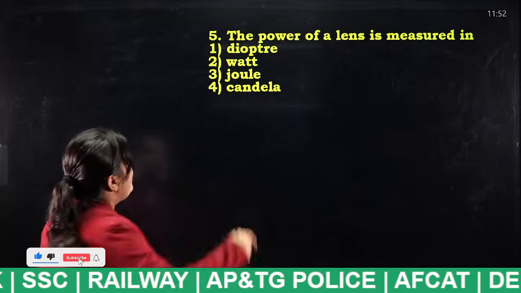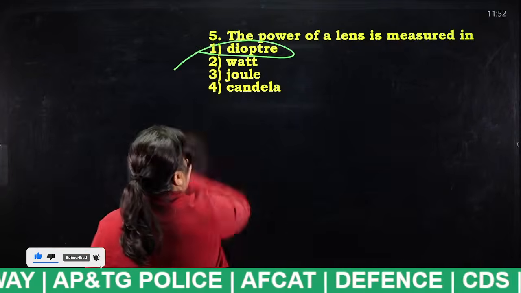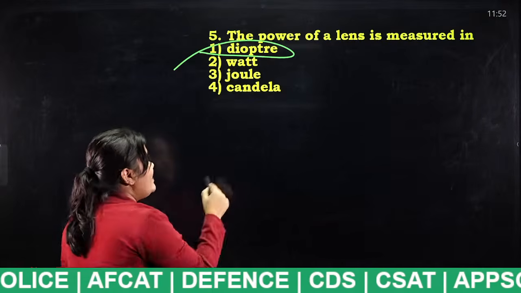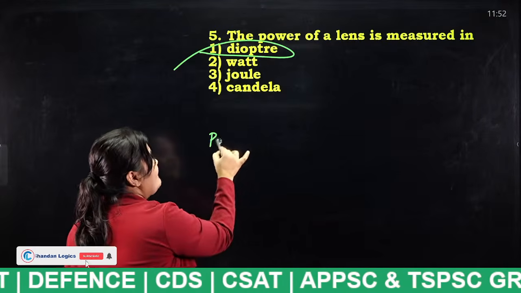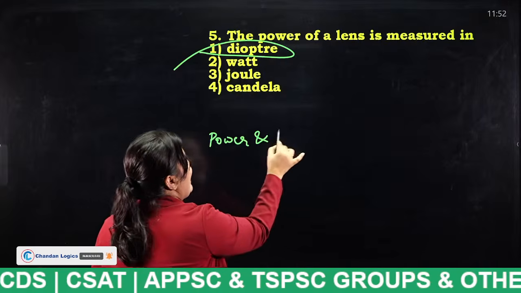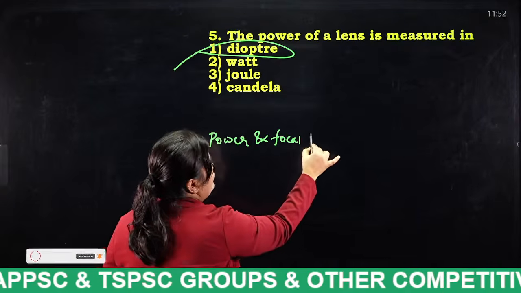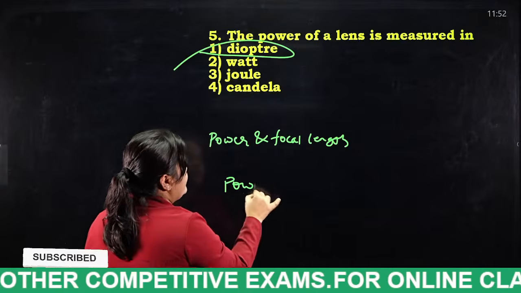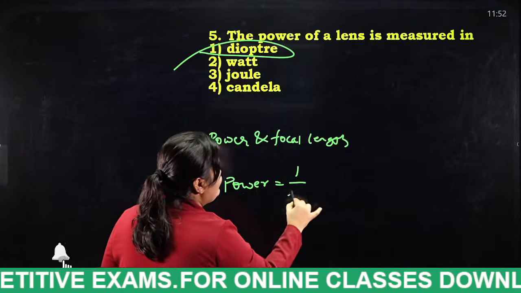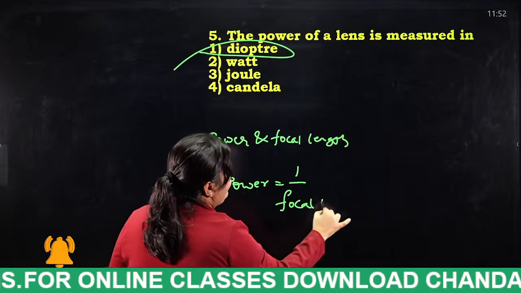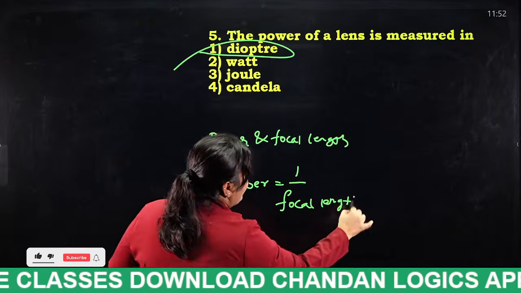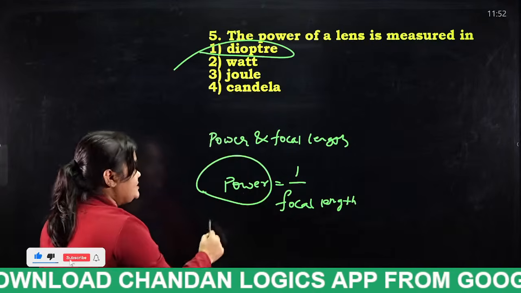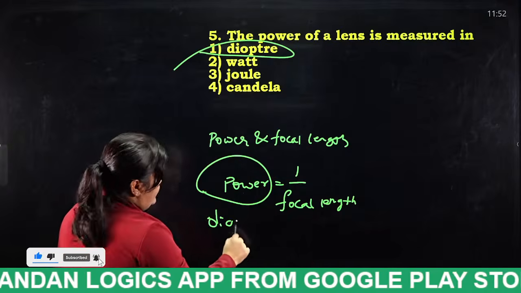Yes, very good. Do you all know the formula between power and focal length? Power is equal to 1 by focal length. This power of a lens is measured in diopter.